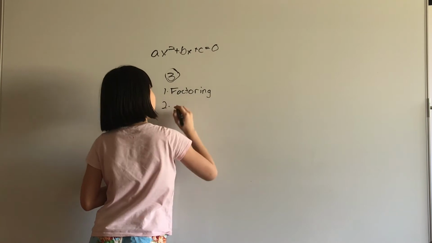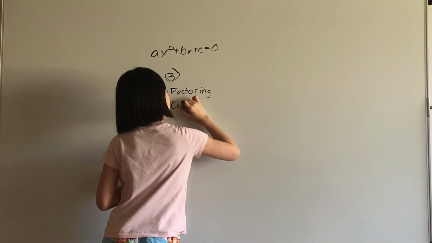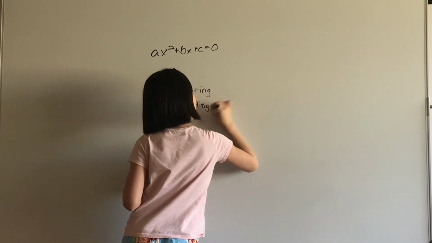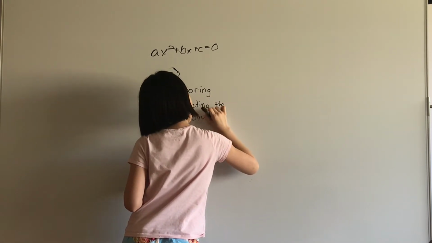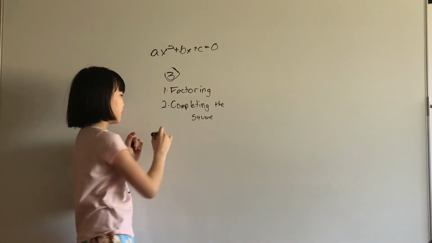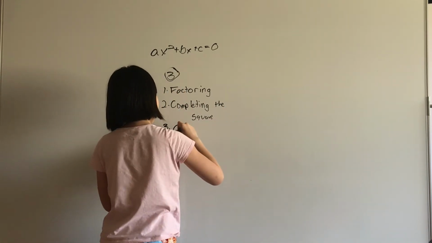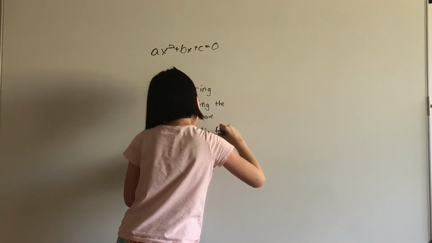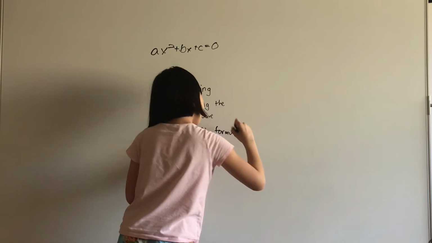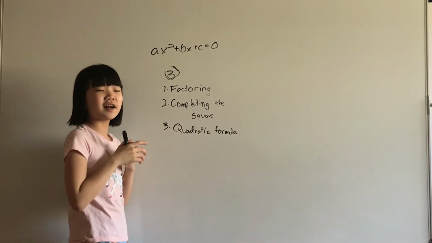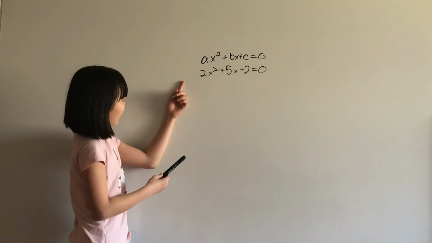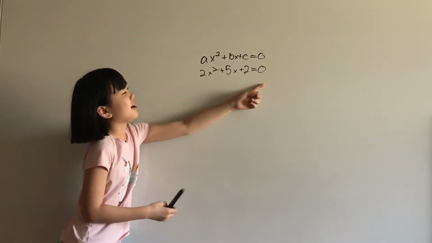Number two is completing the square. Don't worry, I'll explain this in this video. And number three is using the quadratic formula. If you don't know what that is yet, don't worry, I'll explain that too, and I'll even explain how to get it. So this is factoring. Well, not yet. I'll explain what that is.